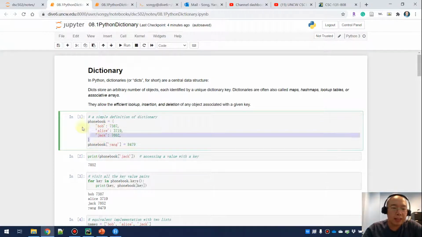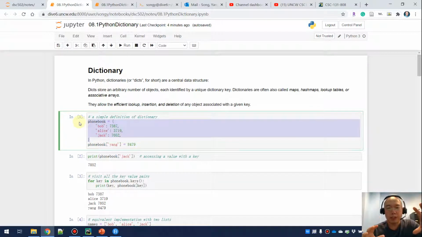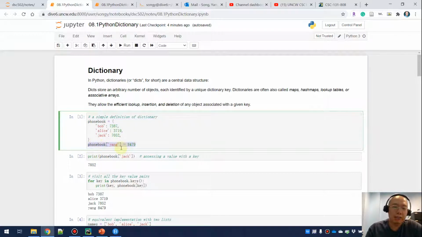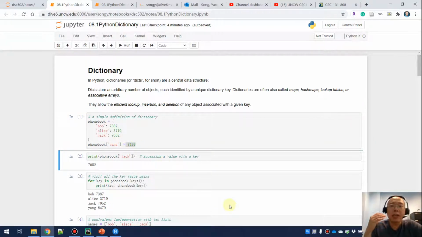Okay? And this is the way that you can create a dictionary: just curly braces and then key colon value comma, another key colon value comma. And if you want to add something, say I want to add the phone for Young, I can do that too. That is the phone book, and then square brackets with the key, and then you add the value. And if you want to access a value using the key, you can do that by the phone book, which is the dictionary name, and then square brackets and the key. Python will use the key to access the value for you.